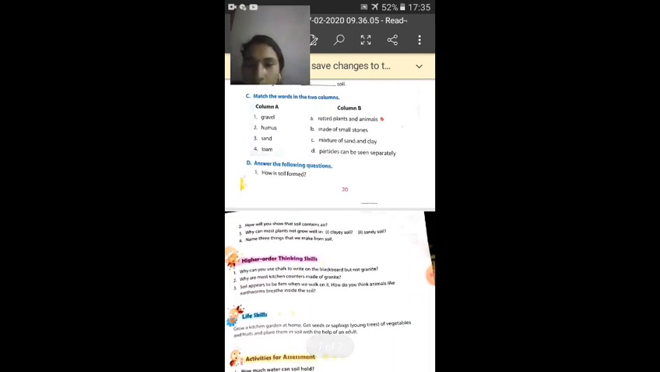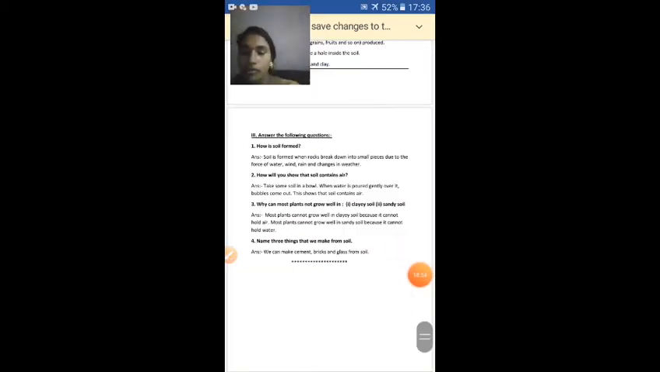Okay, so next we are going to the answer the following questions. Okay children. How is soil formed? Soil is formed when rocks break down into small pieces due to the force of water, wind, rain and changes in weather.